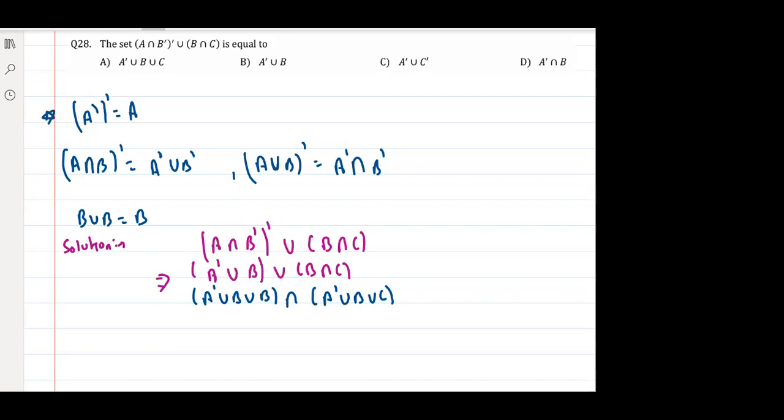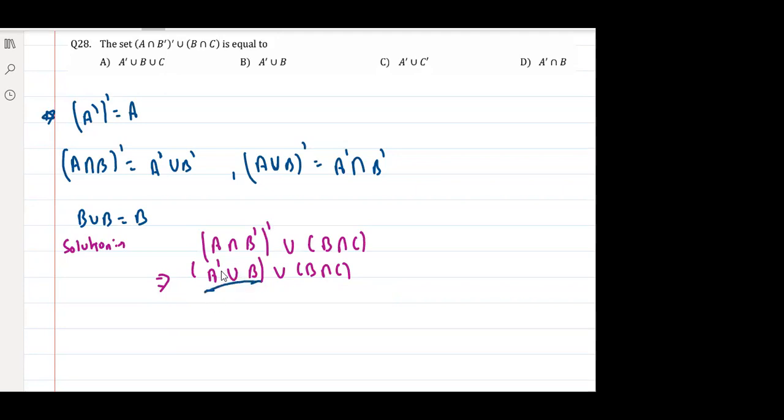Okay, and instead of writing this, I'll just tell one simpler method. Instead of writing this, think about it. If you think logically, what is the meaning of this? Tell me, what is the meaning of this? Think.